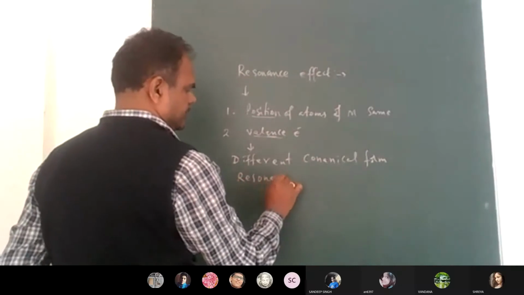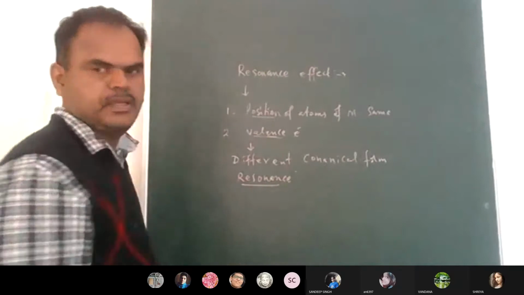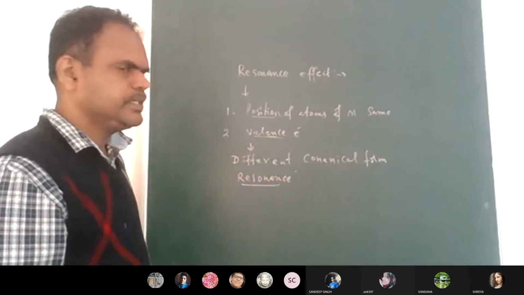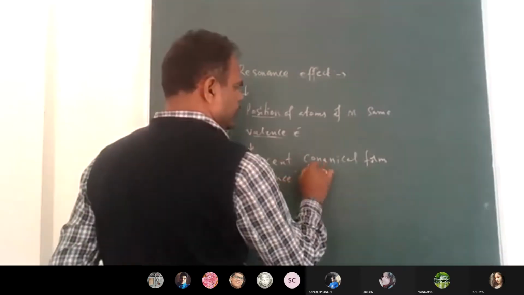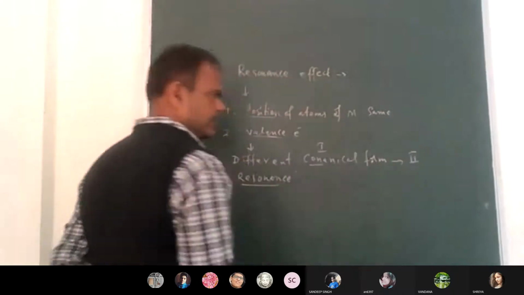What is the meaning of resonance? The meaning of resonance is oscillating, vibrating. Here the molecule will move from one canonical form to another canonical form.